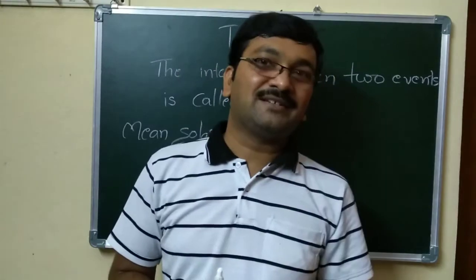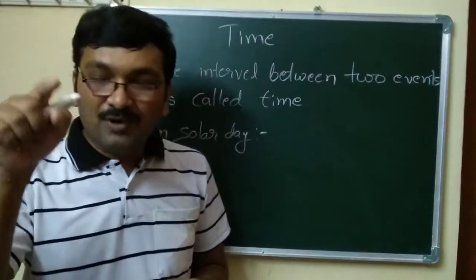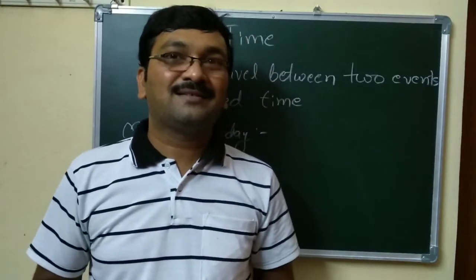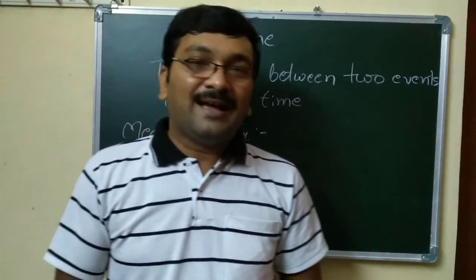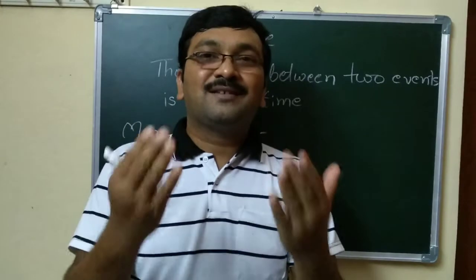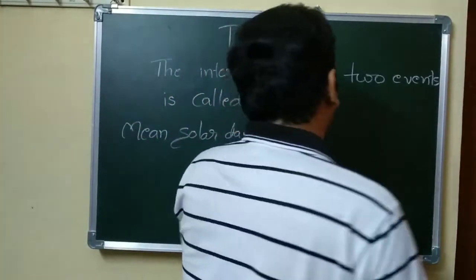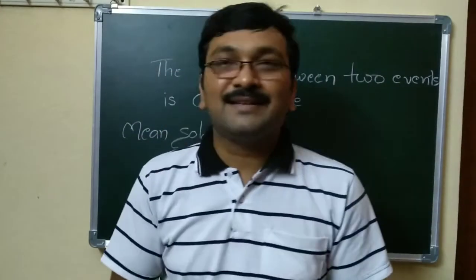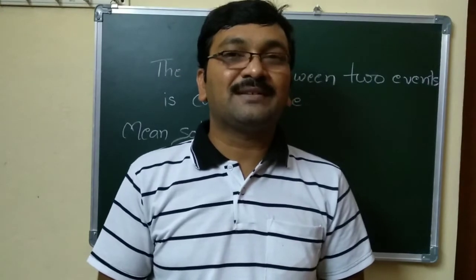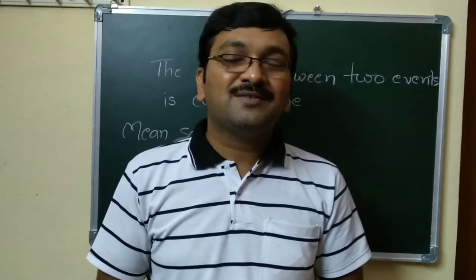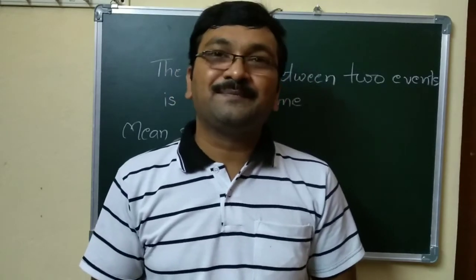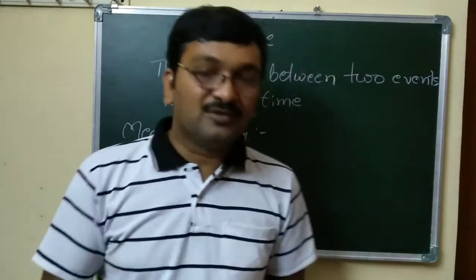It's not accurate, because it is 23.56 and something. So from a position, if it rotates around its axis and comes back to the same position, we take that as 24 hours. That is the mean solar day.